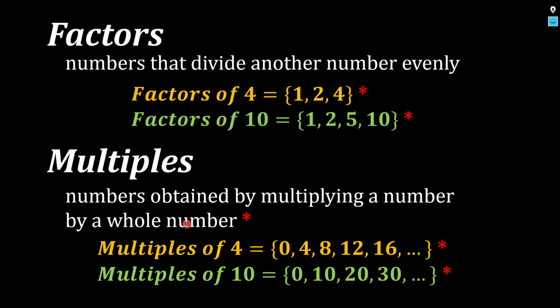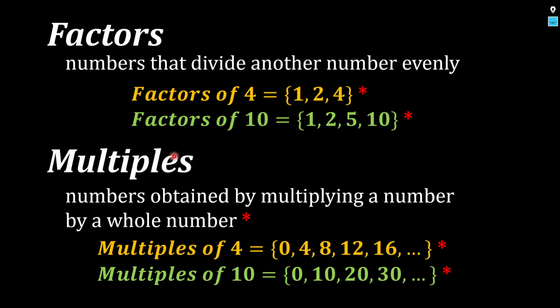Now again, the same red asterisks, they mean the exact same explanation I gave a while ago. When we expand our concept of numbers, these definitions will also change. But for now, at least for this module on sets, okay na ako dyan. Multiples of a number, you start with 0, skip count.